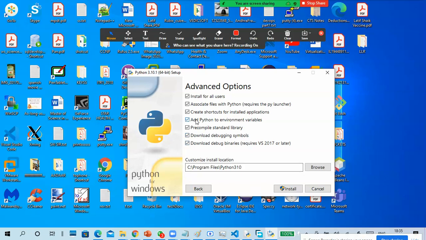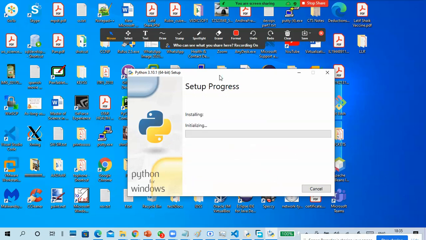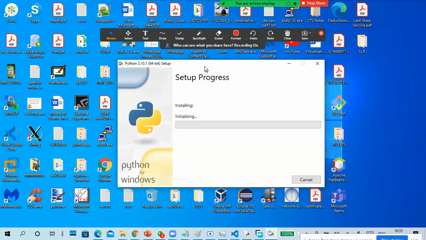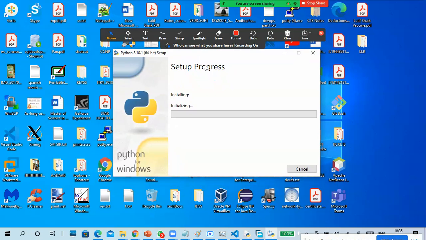We'll see. And here is also the selection to add Python to environment variables and create shortcuts for installed applications. Right. Click on install. That's it. This is the same. And click on yes. User Account Control is there. You have to click on yes. Okay, let it install.